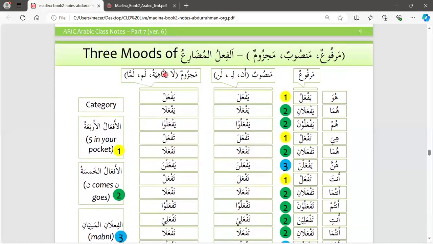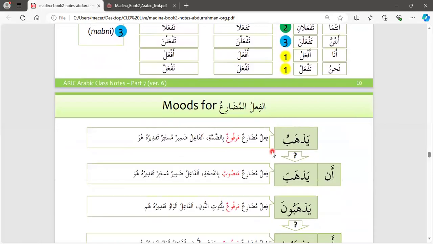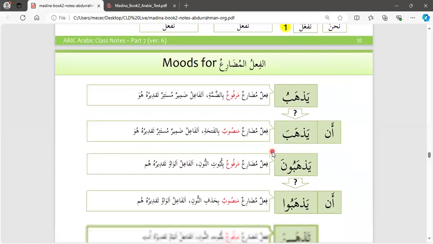Majzumun, we have la nahiya. Remember, la nahiya changes the verb itself into a command, to say la taf'al. If you want to command someone not to do something, la taf'al. So we call that la nahiya. And lam as well changes, and lamma, we'll learn about this inshallah, but let's take a look at some of the modes we have already learned in some examples.